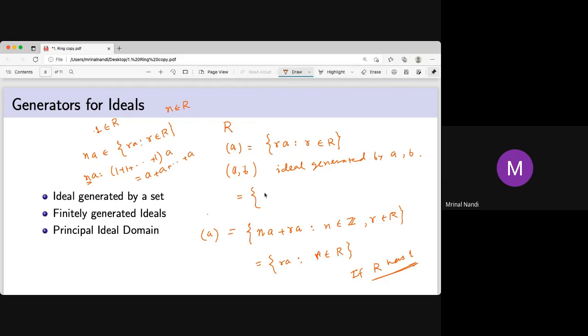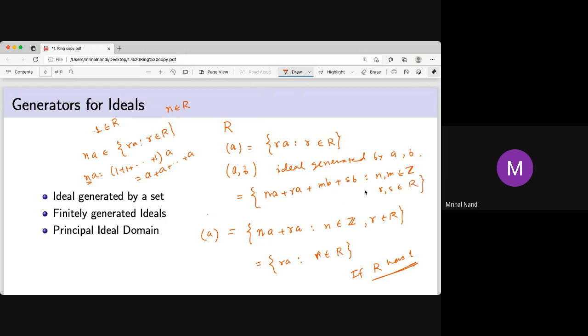So you should write this as NA plus RA plus MB plus SB, where N, M are any integers, you can take -1 also. -1 is just the inverse, -1 into A is just minus A, and R and S belong to the ring.